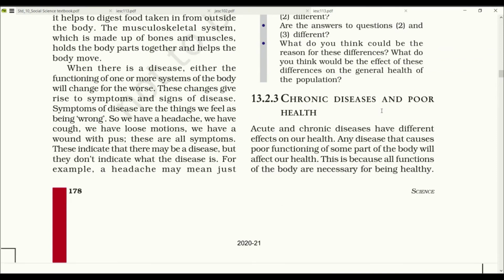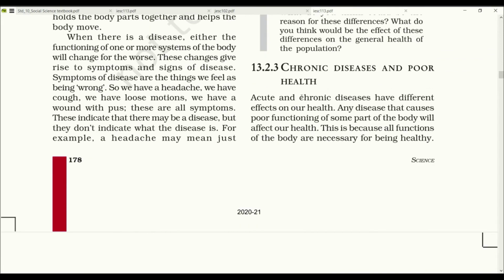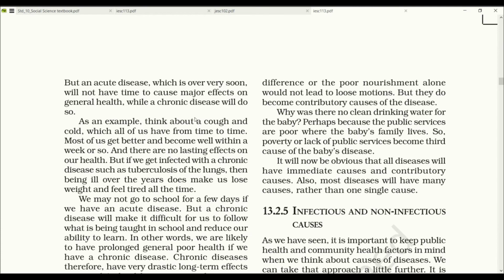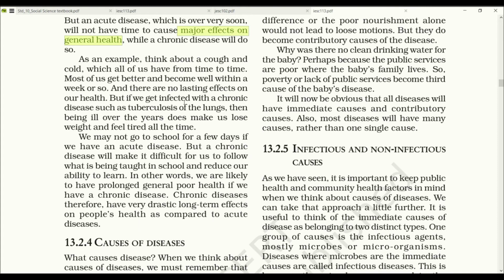Chronic disease and poor health. Acute and chronic disease have different effects on our health. Any disease that causes poor functioning of some part of the body will affect our health. This is because all functions of the body are necessary for being healthy. But an acute disease which is over very soon will not have time to cause major effects on general health, while chronic disease will do so.